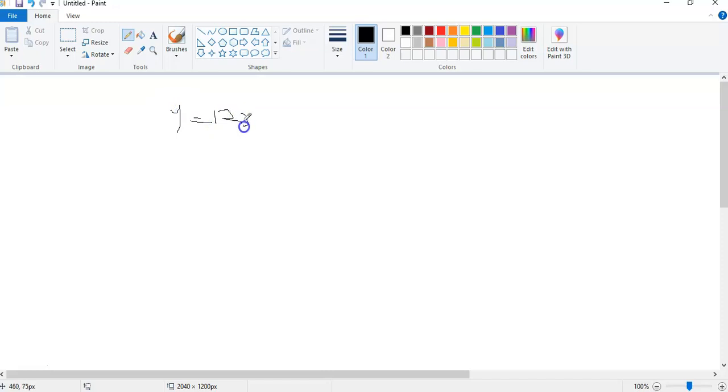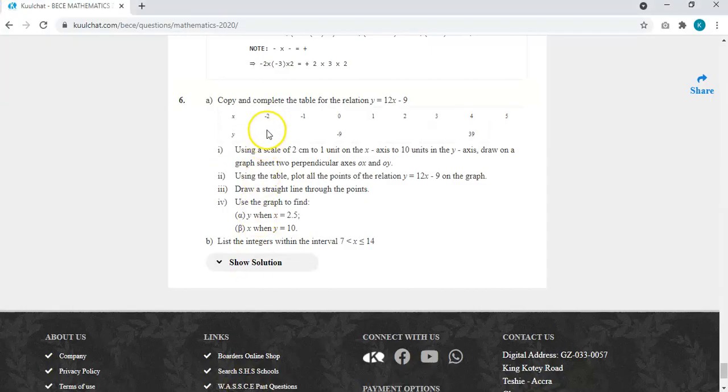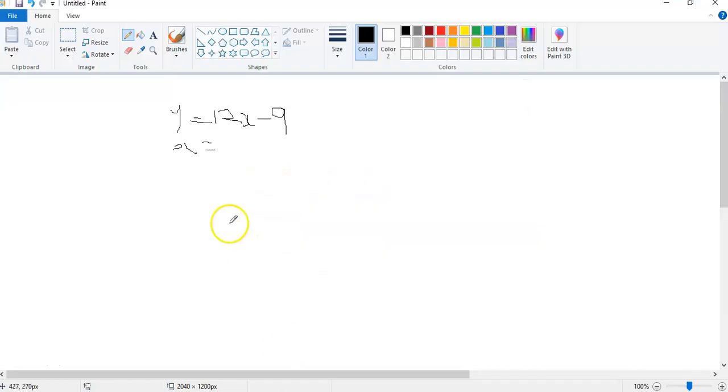12x minus 9. So you take them one after the other. So when your x is equal to, which one do you start? -2. Okay. So when our x is equal to -2, we end up getting y is equal to 12 times -2 minus 9.